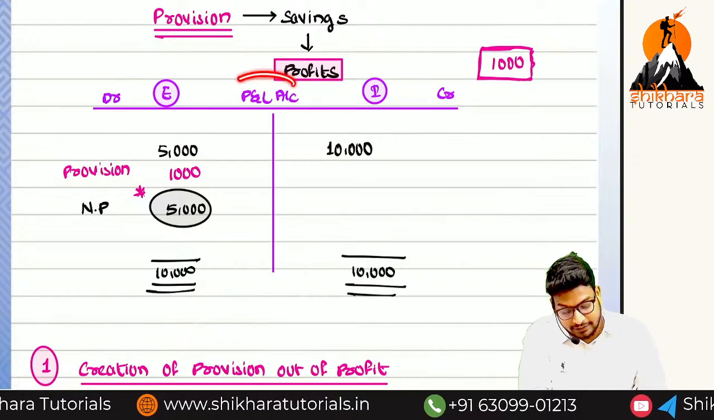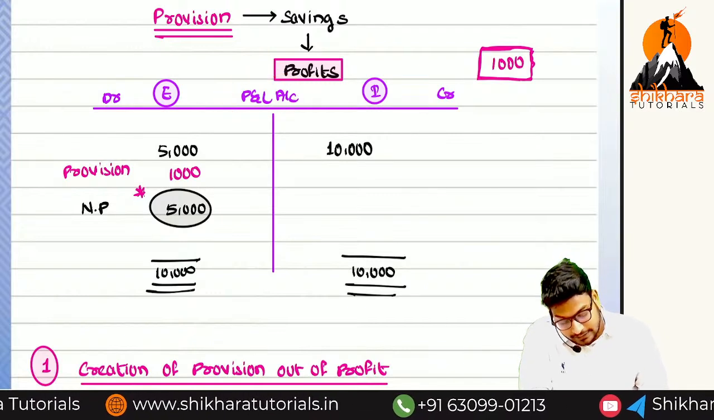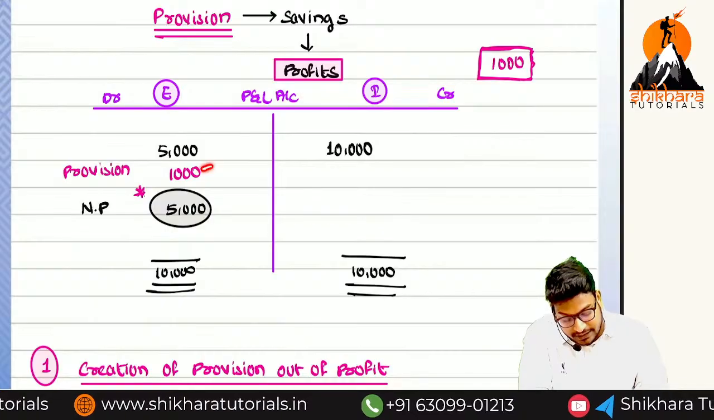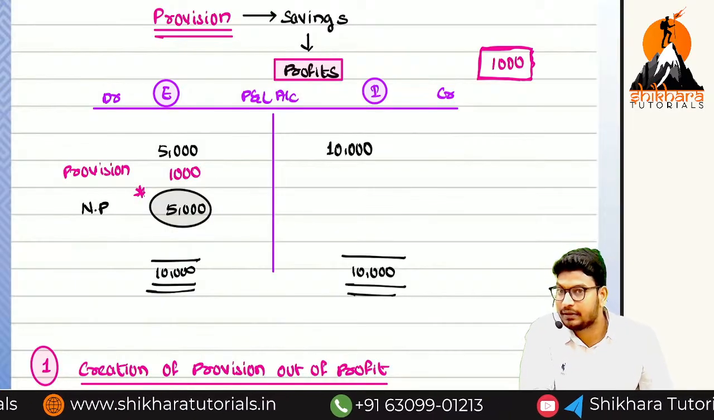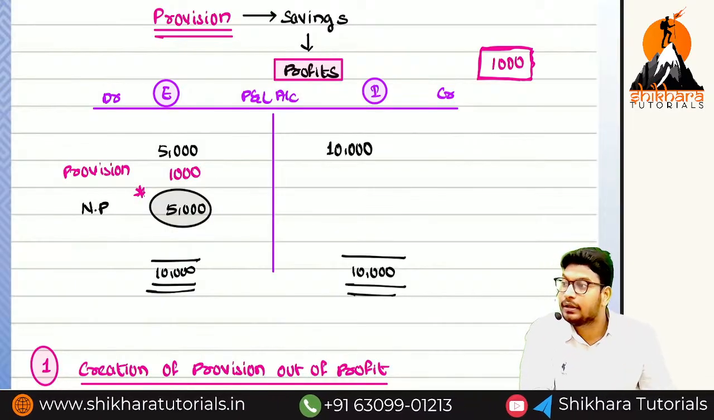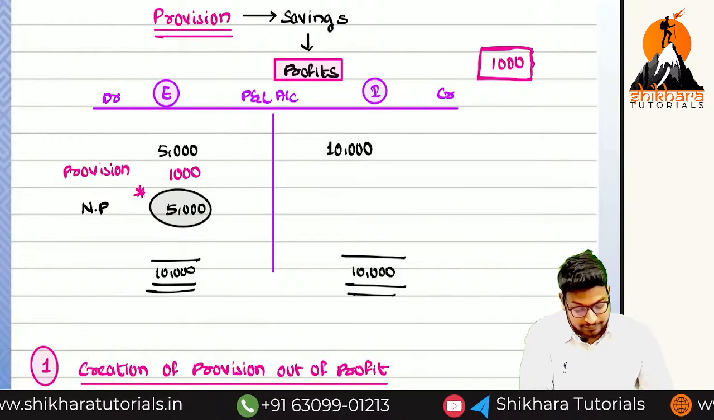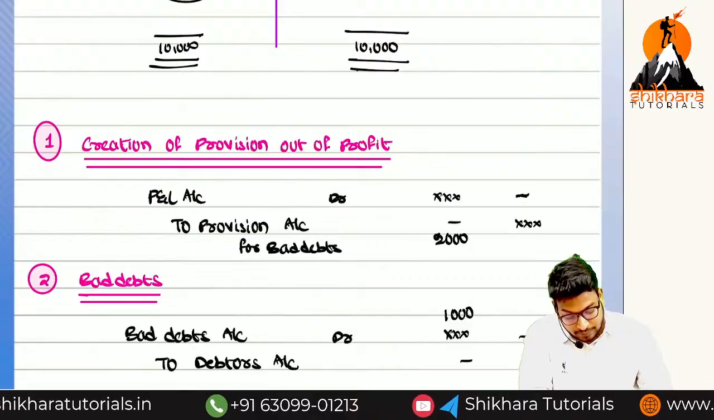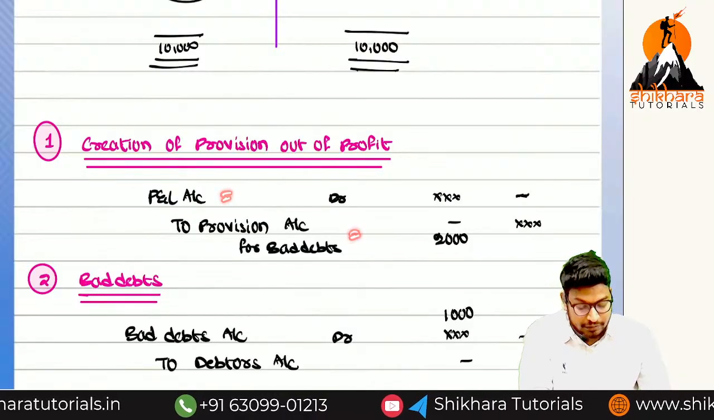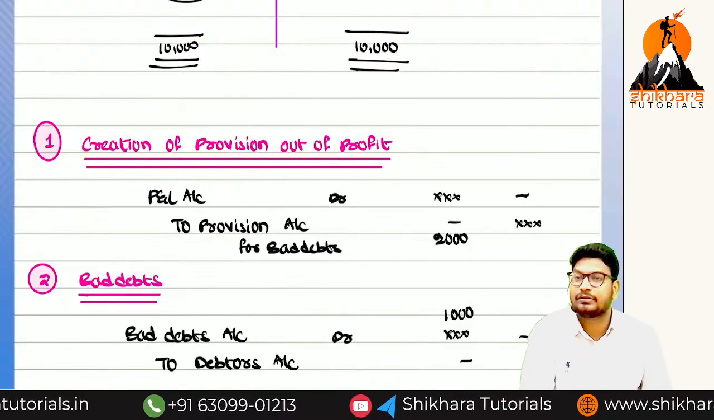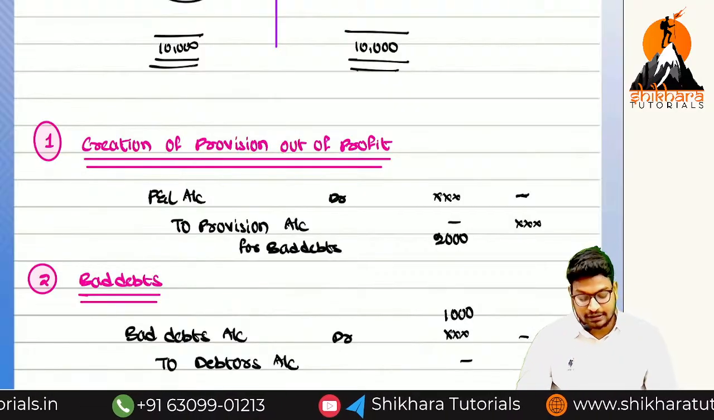So what is the entry for creation of provision? In the P&L account, have we debited or credited? We have debited. So in the journal entry also, will the P&L account be debited or credited? P&L account will be debited. The entry will be: profit and loss account debited to provision for bad debts. So this is the entry for the creation of provision.